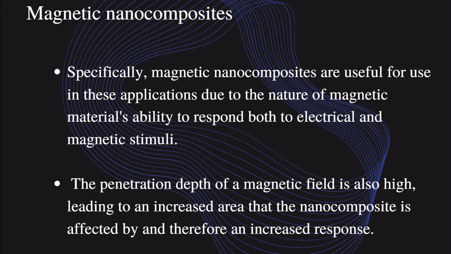Magnetic nanocomposites are especially useful for applications due to the natural magnetic material's ability to respond to both electrical and magnetic stimulation. So we can use these magnetic nanocomposites to respond to electrical and magnetic triggers or stimuli during flight or any moving time.